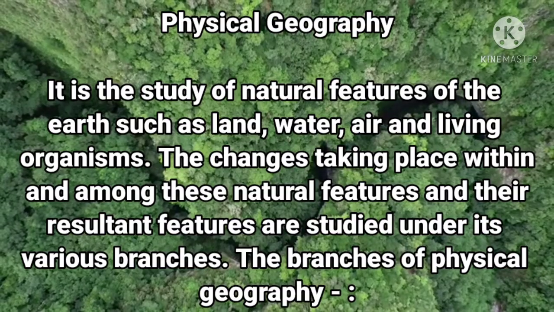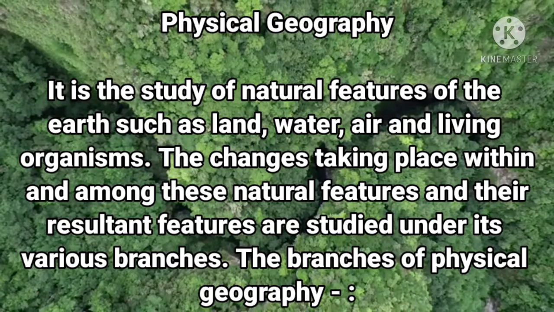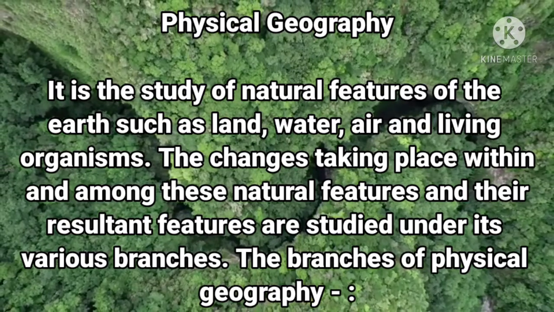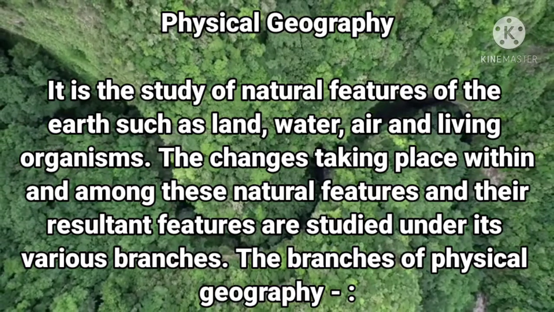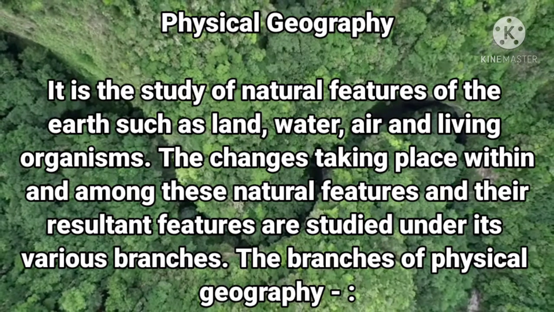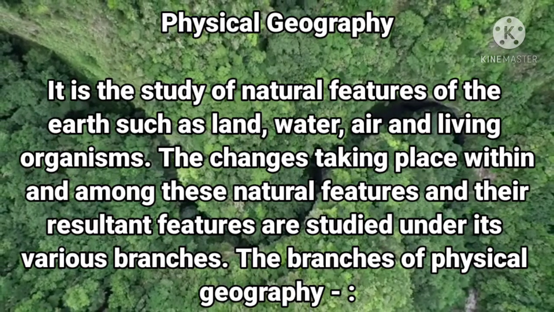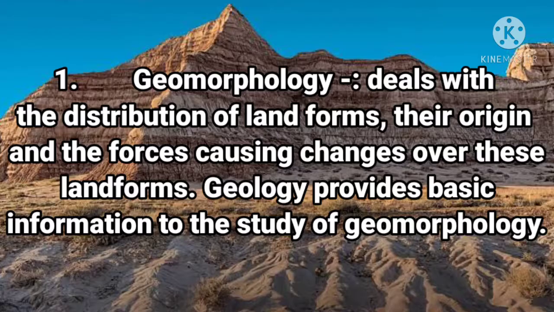First, let's see what physical geography is. In physical geography, we study the physical features of earth, and it is divided into four major types: geomorphology, climatology, hydrology and soil geography or pedogenesis. At first, geomorphology is devoted to the study of landforms, their evolution and related processes. Second, climatology.